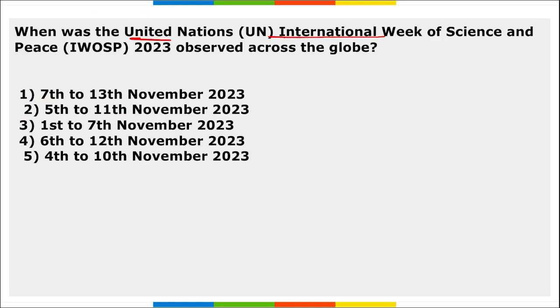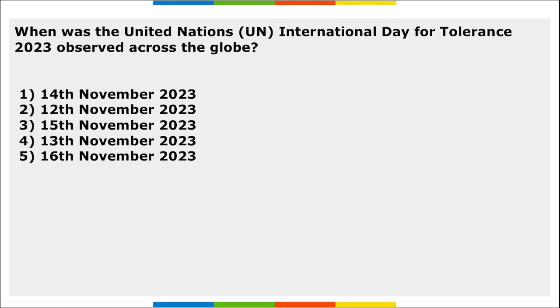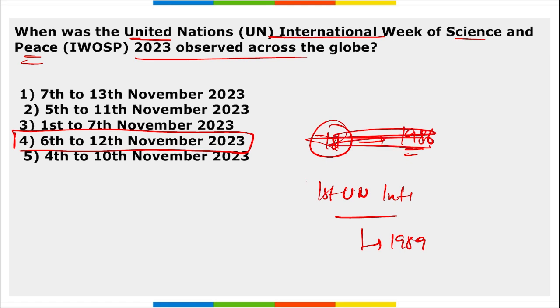Next, when was the UN International Week of Science and Peace observed across the globe? It was observed from 6th to 12th of November. Remember, the first UN International Week of Science and Peace was observed in 1989.